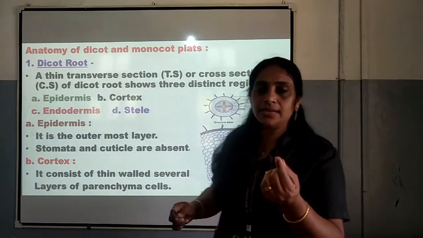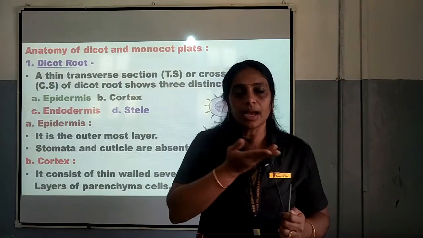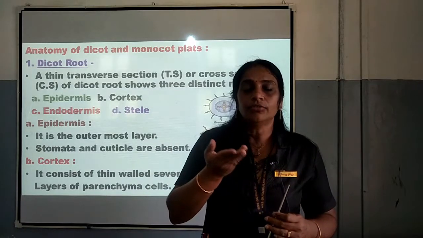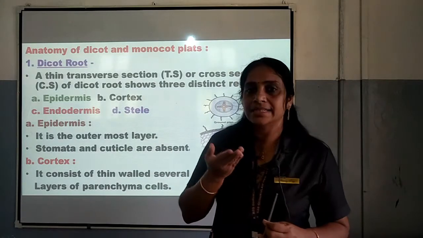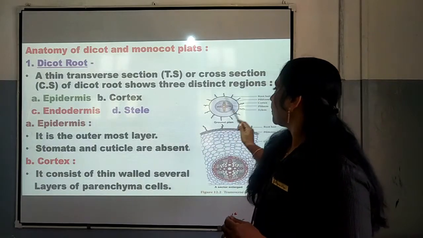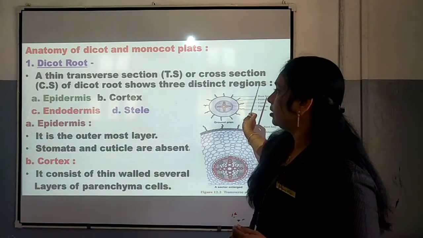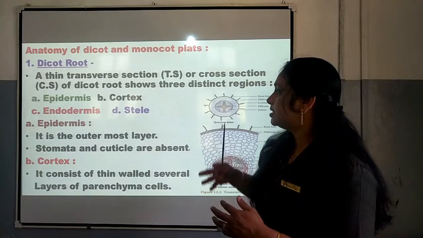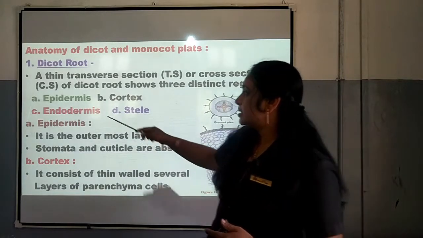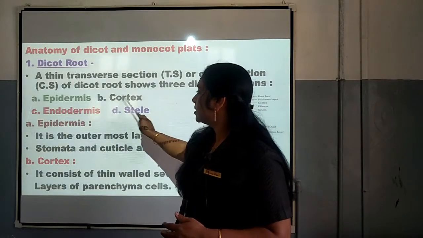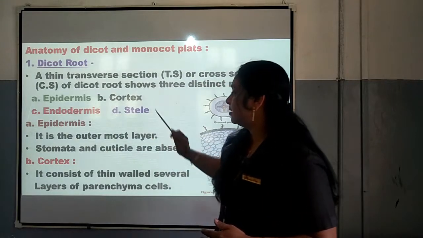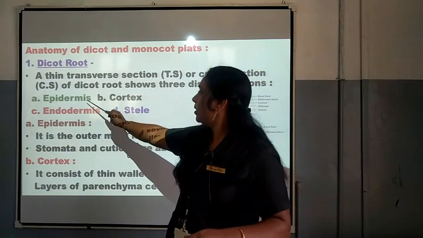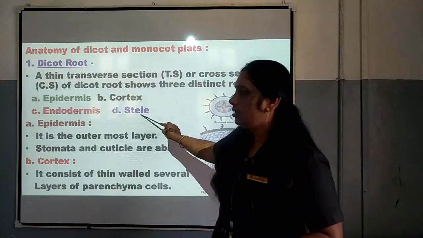When the root is cut as TS or as CS, we can see three distinct regions, shown as epidermis, cortex, endodermis and stelar region. The main parts are epidermis, cortex and stele.